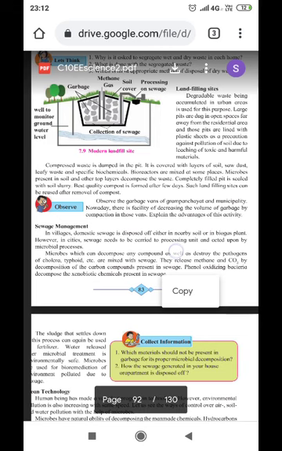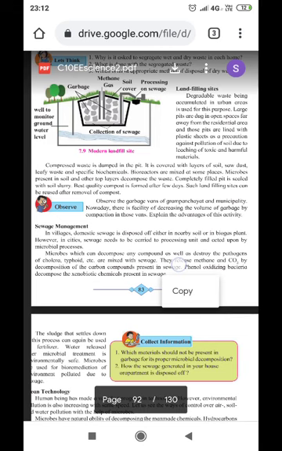So how can it be done? Compost waste is dumped into the pit. It is covered with layers of soil, sawdust, leafy waste, and specific biochemicals. Bioreactors are mixed in some places. Microbes present in the soil and other top layers decompose the waste.